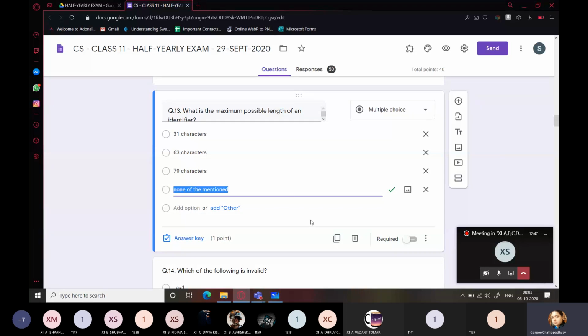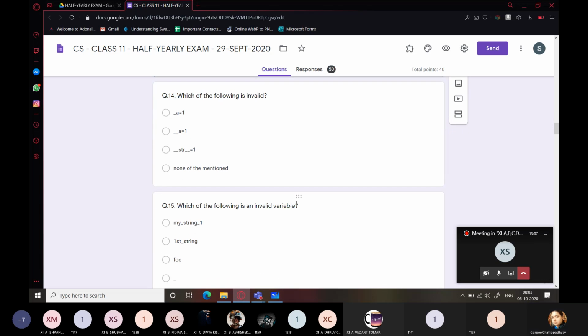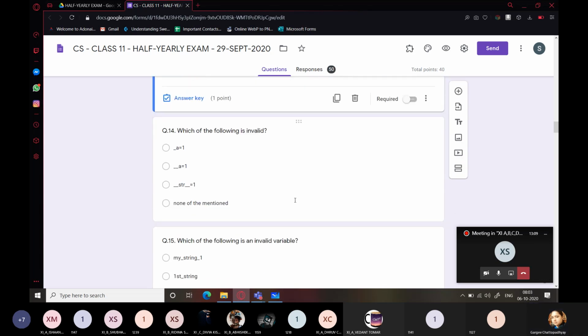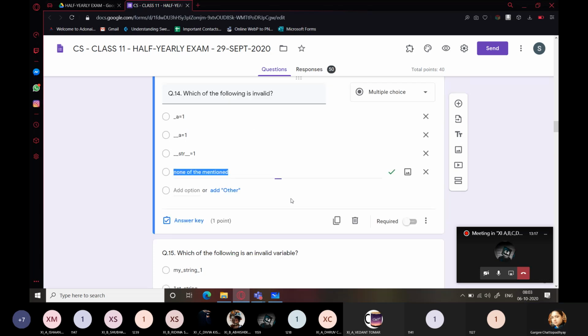I have deliberately given this question. I first found out about it, and there is no limit. In other languages you will still find a limit of 30 characters, somewhere 100 characters, 255 characters, but in Python there is no limit. Question 14: which of the following is invalid? Answer is none of the mentioned. All of them are valid.